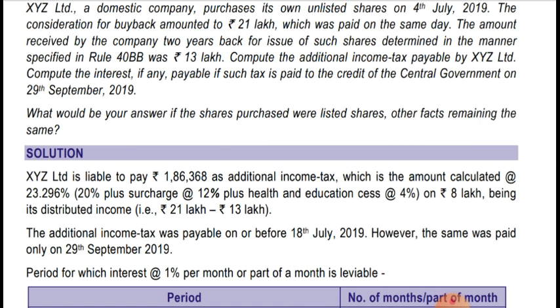XYZ Limited is liable to pay 1,86,368 as additional income tax.